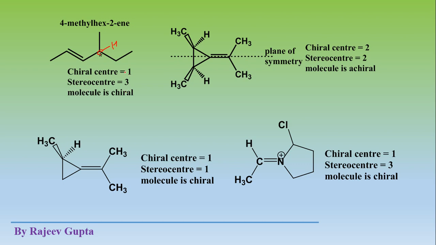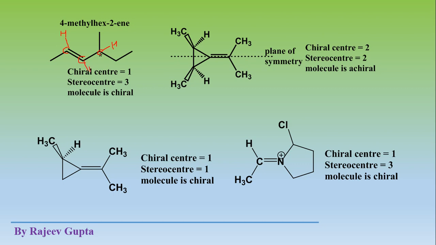Now the stereo center number is 3 because this chiral center is also called a stereo center. These doubly bonded carbon atoms are also stereo centers because a hydrogen atom is present here. If you interchange the hydrogen atom and the methyl group, these two groups, you will get a different configuration.